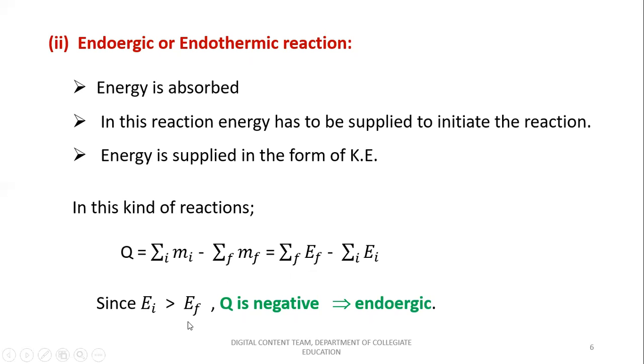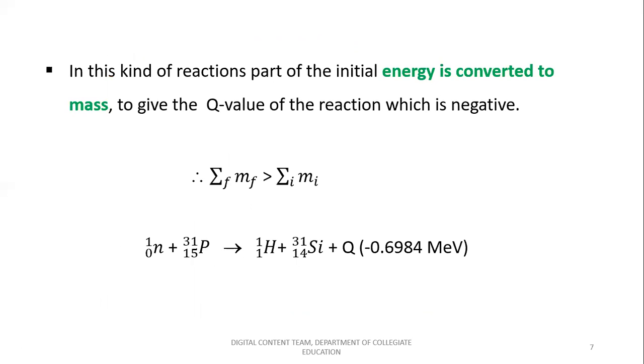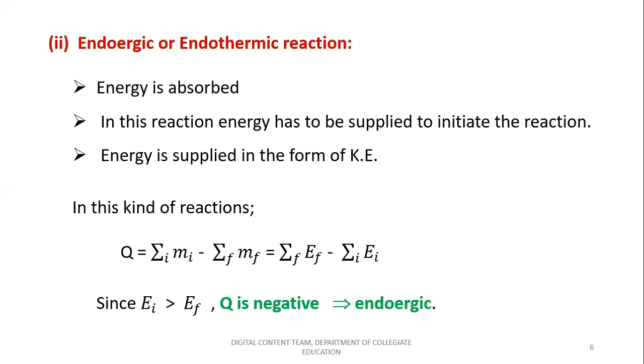And here, if you consider this particular type of reaction, always Ei is greater than Ef. That is, initial energy will be greater than final energy, such that Q is going to be negative always, and it implies that the reaction is endoergic reaction. In this kind of reactions, part of the initial energy is converted to mass to give the Q value of the reaction, which is negative. As I have said here, Ei is greater than Ef.